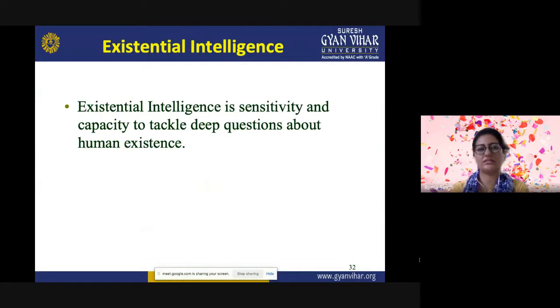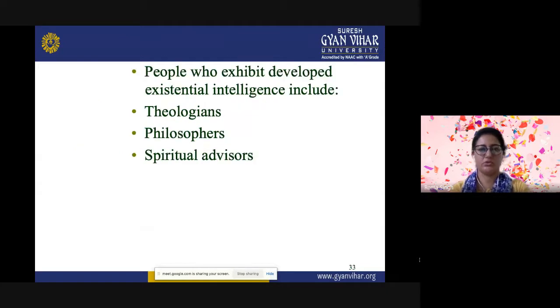Then the last intelligence is the existential intelligence, which is the sensitivity and capacity to tackle deep questions about human existence. So people who exhibit developed existential intelligence include theologians, philosophers, spiritual advisors. So this is how they can understand the very existence of their being as a human being in this world.